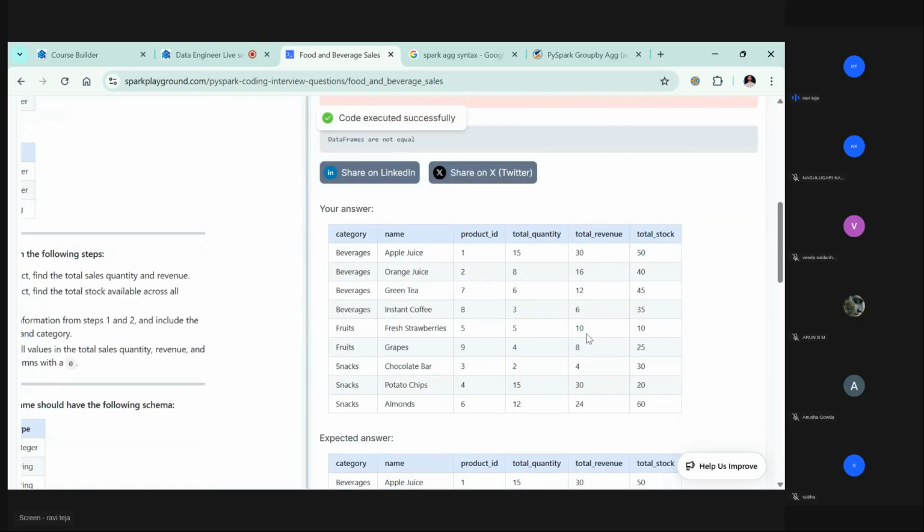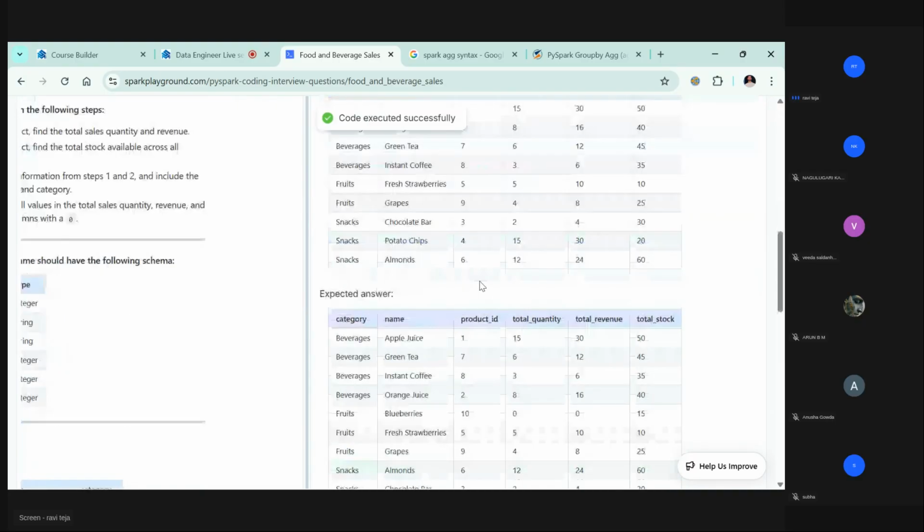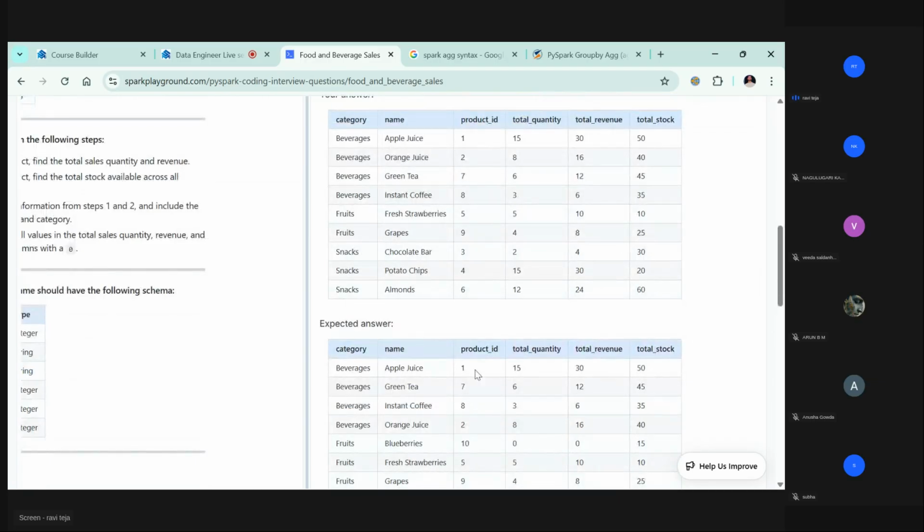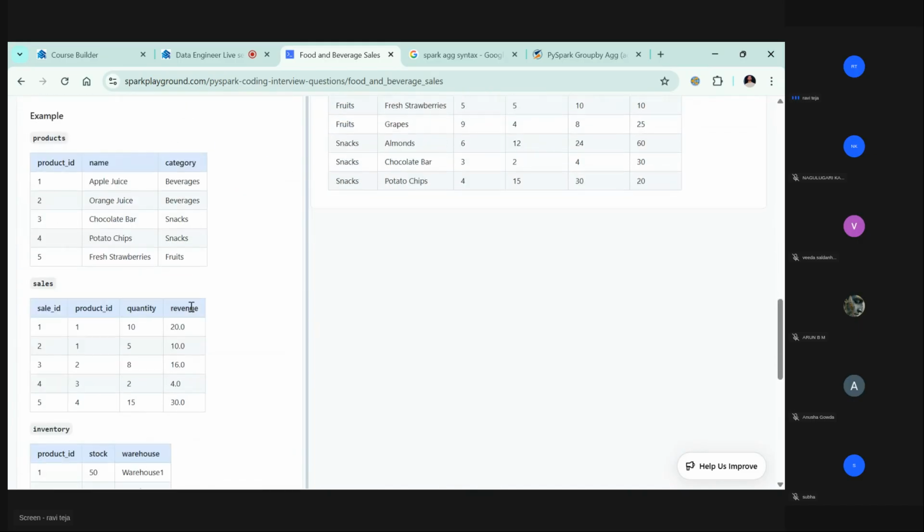Now it's supposed to pass. Okay, data frame again not equal. Beverages, apple juice, 1 15 30 50 7. Okay, and then they're again doing it on top of this total quantity. Is it this ordering? Did they give any ordering?